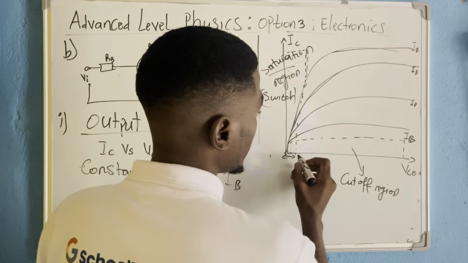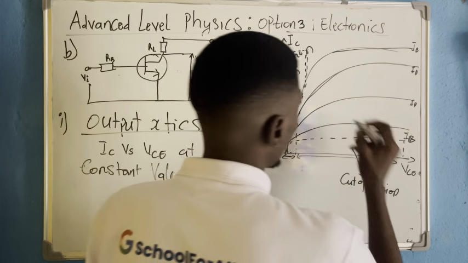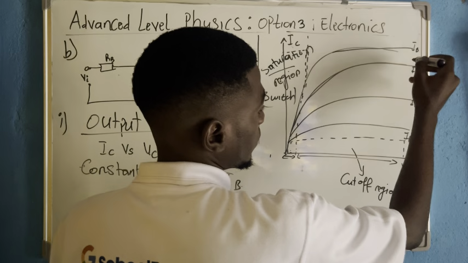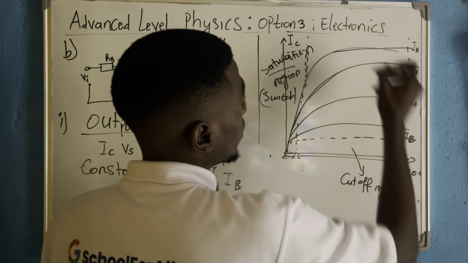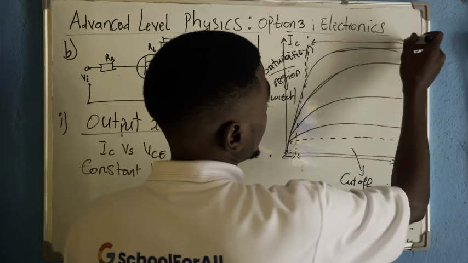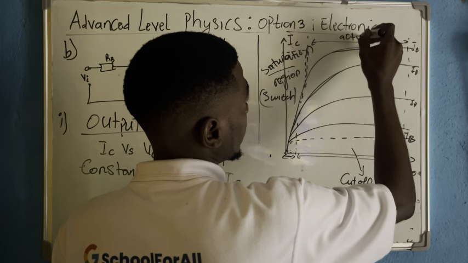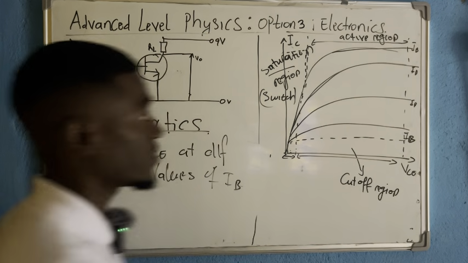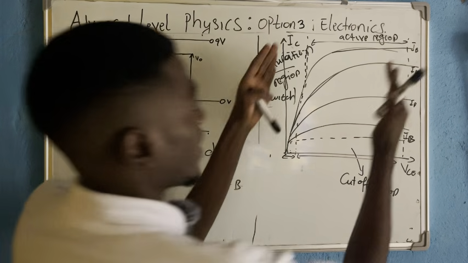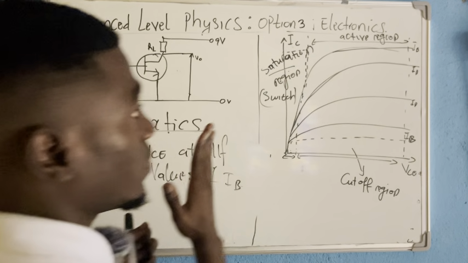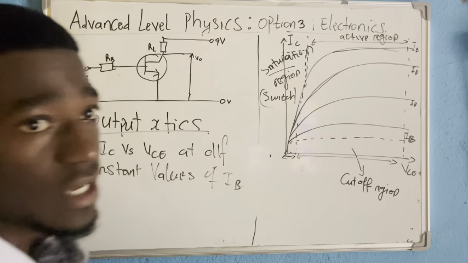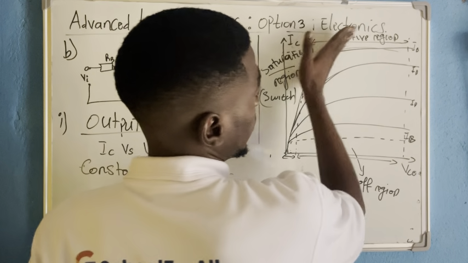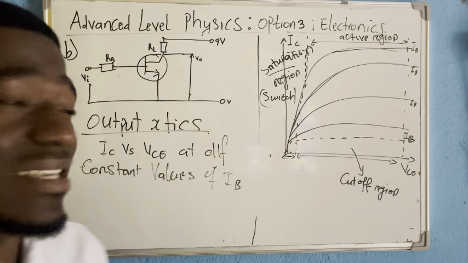Now from here to here is called the active region of the transistor. Exactly when the curve becomes constant, we talk about the active region.